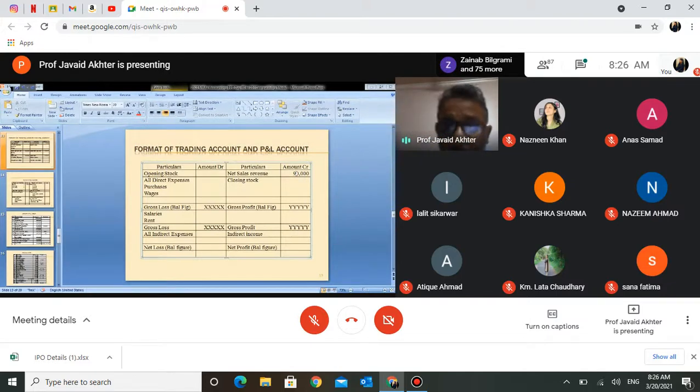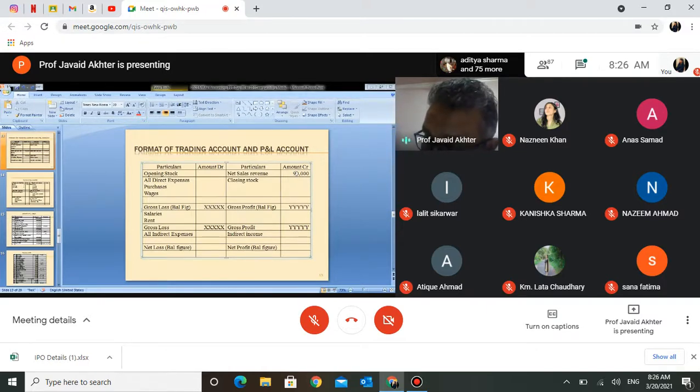I will repeat. Maybe take out a piece of paper, take out your pen and write an entry that I am telling you: sales account debit to profit and loss account. I repeat, sales account debit to profit and loss account. Now once you have this entry, try to post this entry to ledger.